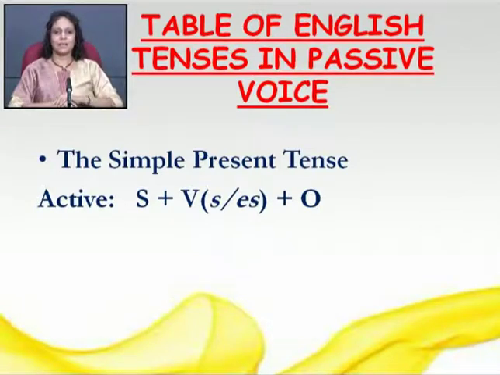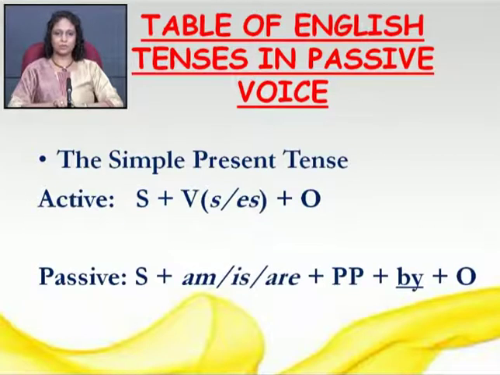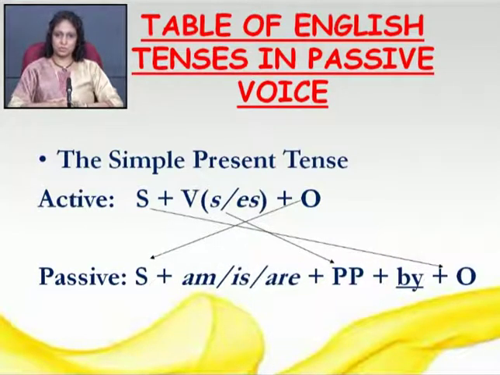Now let's begin. How do we use this formula? The active is subject, verb and object. Now in passive, let's see how do we change it. So object becomes subject and subject becomes object. Clear? Then for verb, what do we do? So the verb is in present form, simple present tense form, right? So simple verb is given, and for third person singular, s or es must be there. Now you have to make the object the subject and use is, am, are, whatever is applicable.